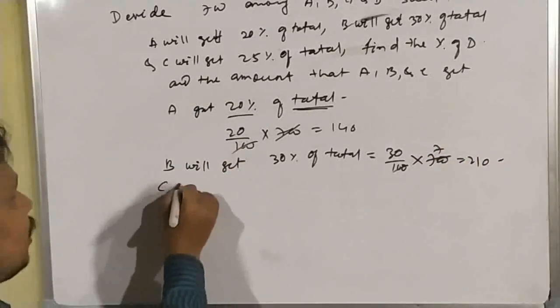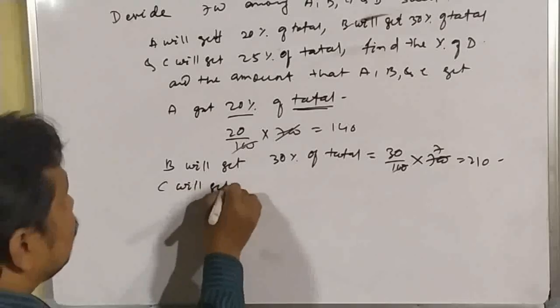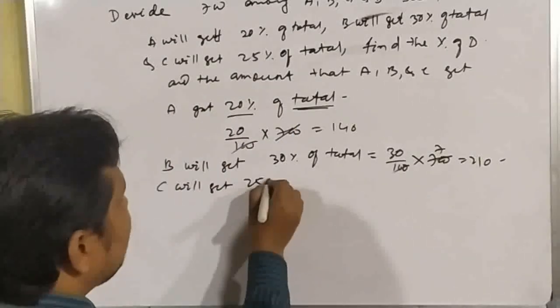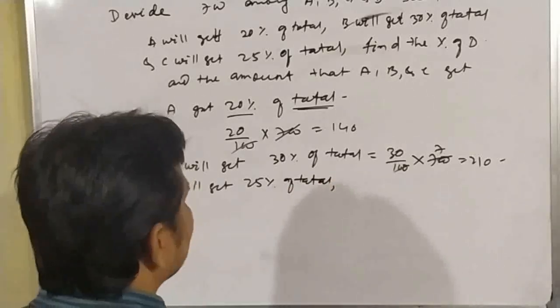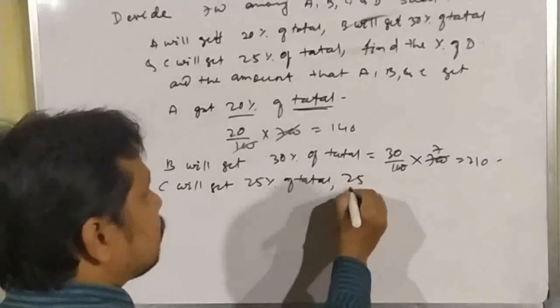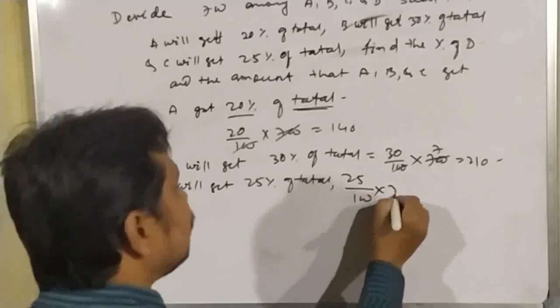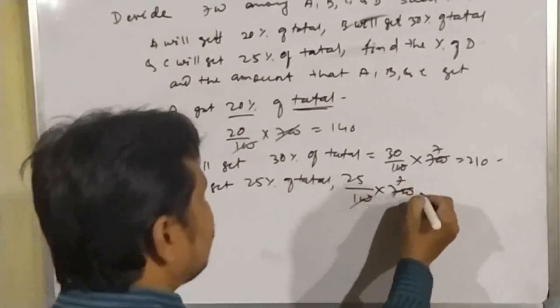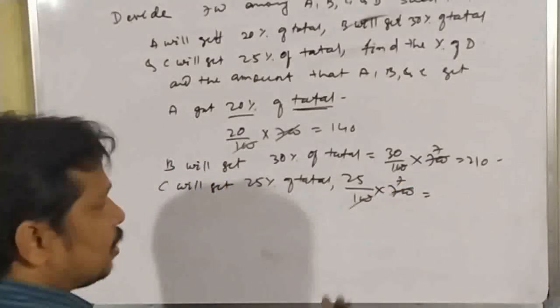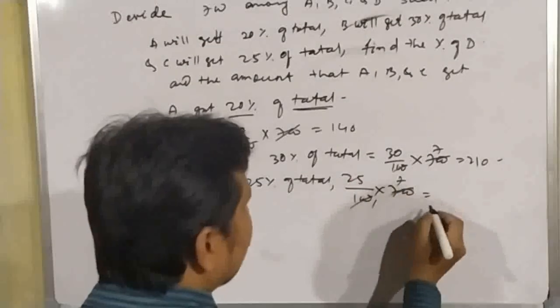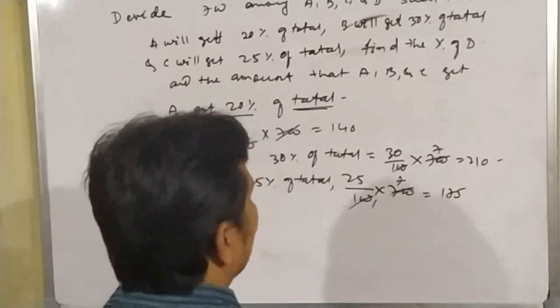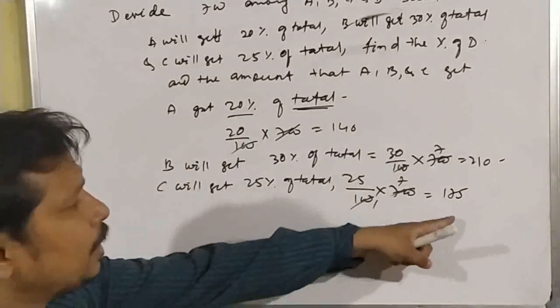And C will get how much? 25% of total. That means 25% means 25 by 100 into 700. So again it will be multiplied by 7. 100 1 is 100, 100 7 is 700. 25 into 7 equal to how much? 175.